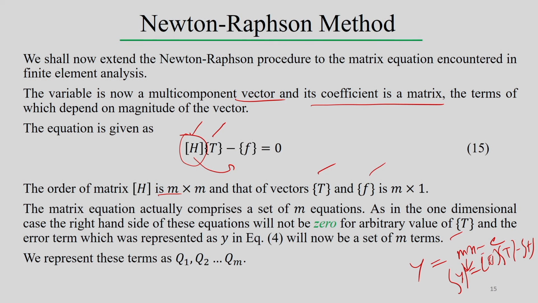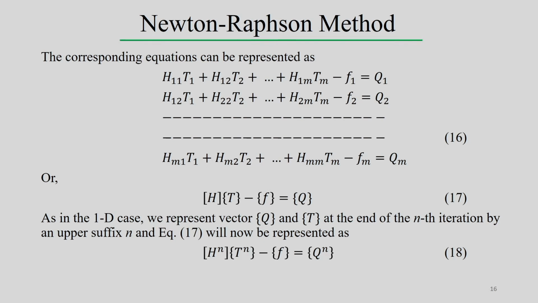We represent these terms as q1, q2, up to qm. Now the corresponding equation can be represented like this: H11 into t1, H12 into t2, and the other H terms, minus f1, equal to q1, where q1 is the error term.